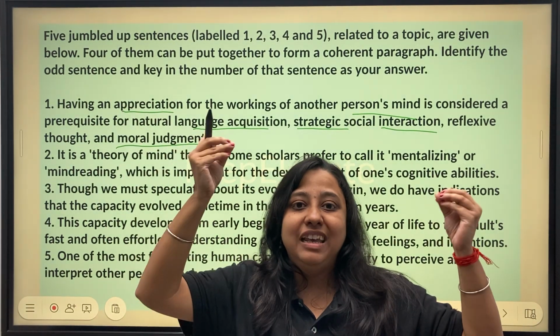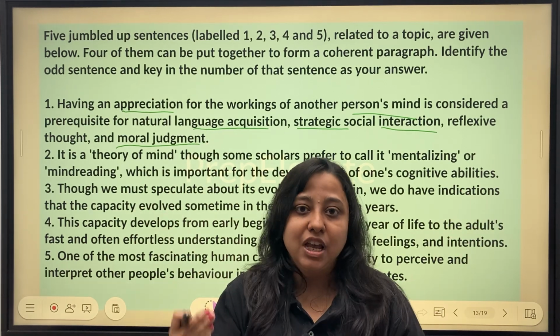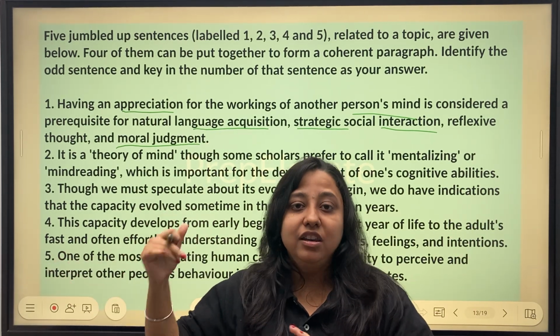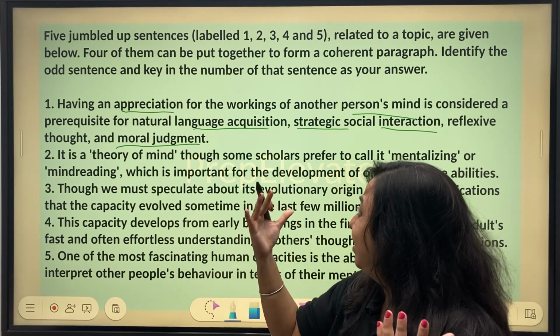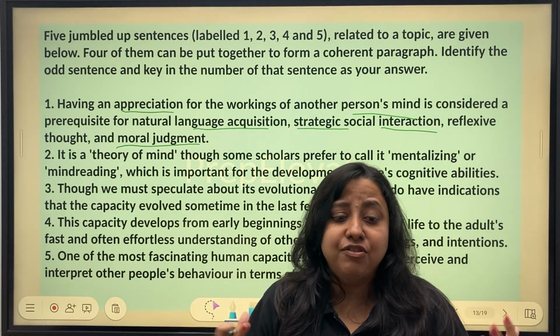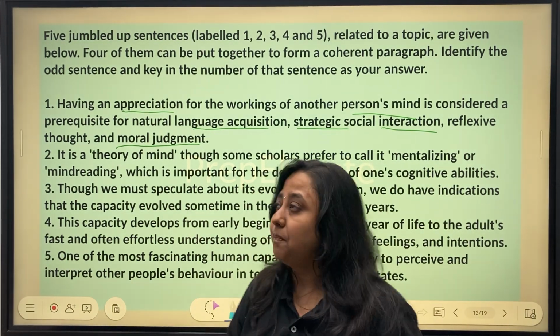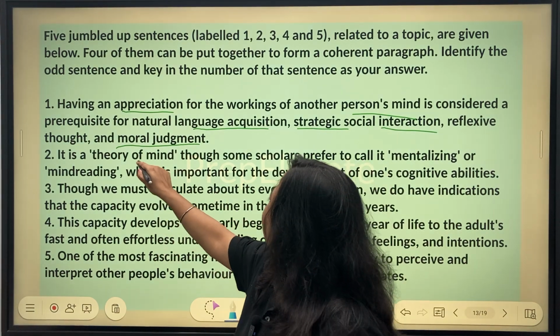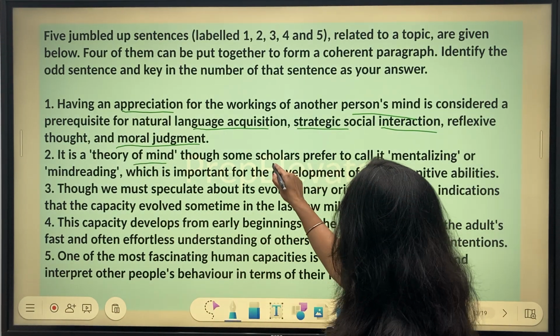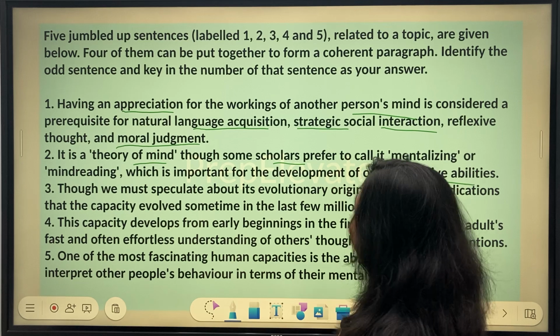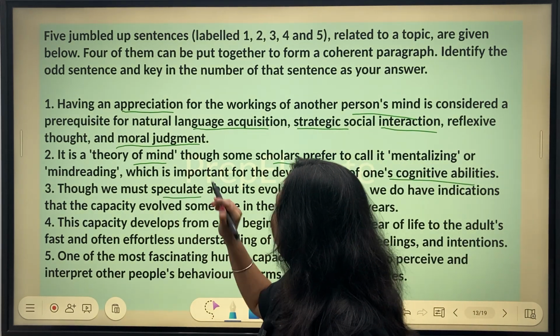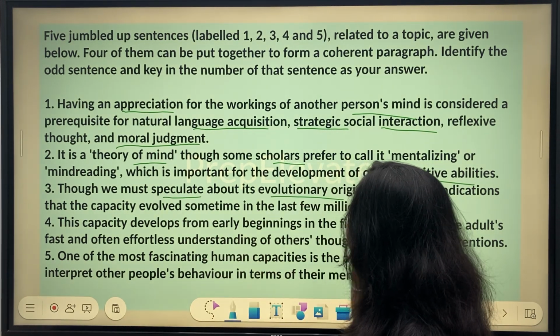Remember the last question, we had English, we had language, we had children, we had naming, right? And here we are talking about something which is really dense, at least in the first go, not very easy to comprehend. Now, I am looking at theory of mind, scholars, cognitive abilities, speculations, evolutionary origin.